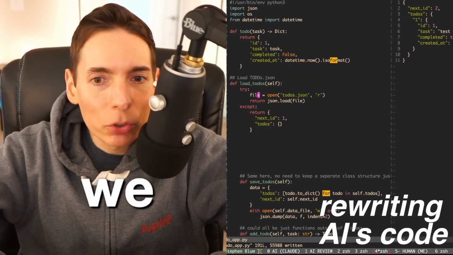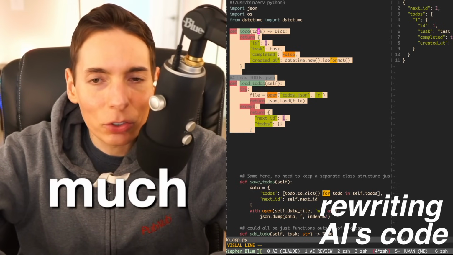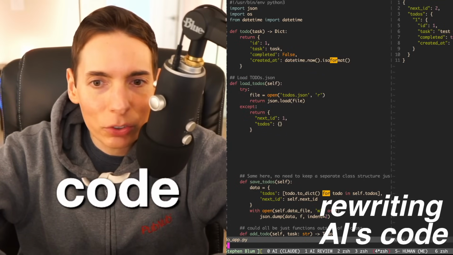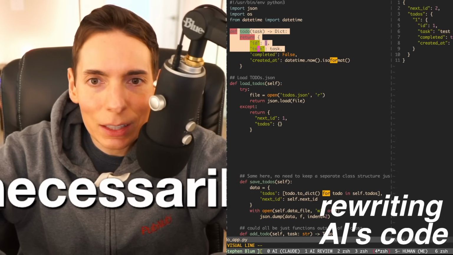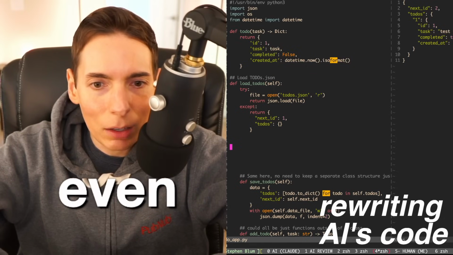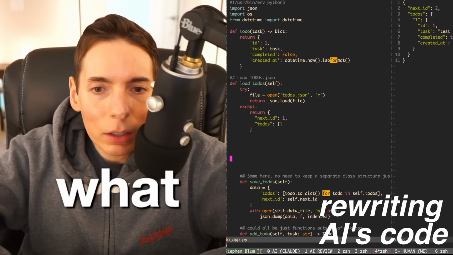So we've already reduced the code so much, just a ton, and we don't even necessarily need this code here. We can even reduce that even further. Isn't this cool?